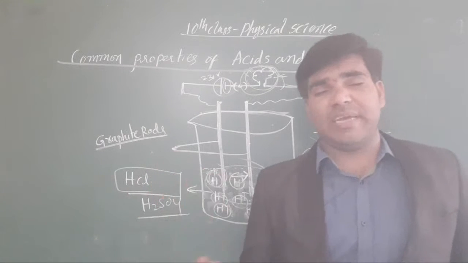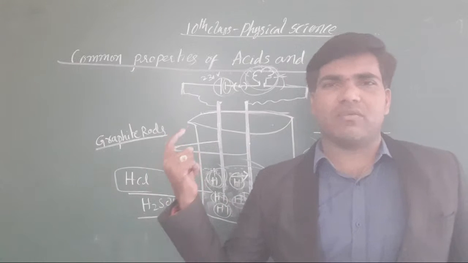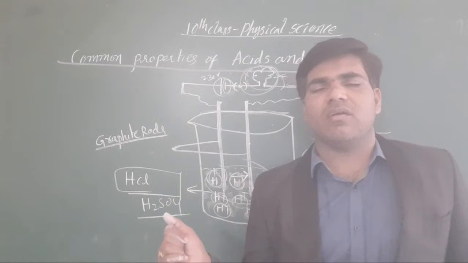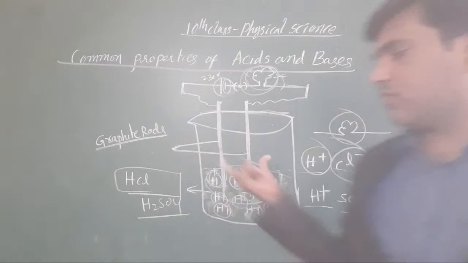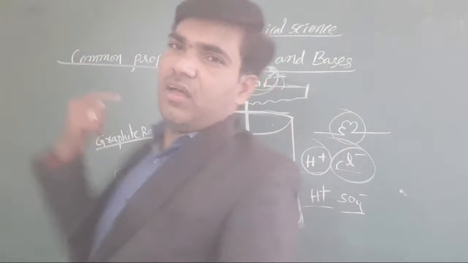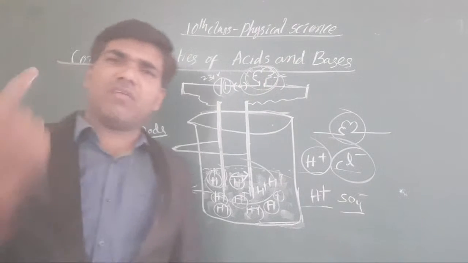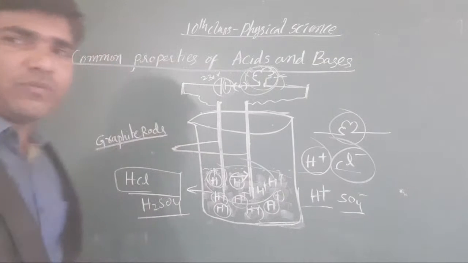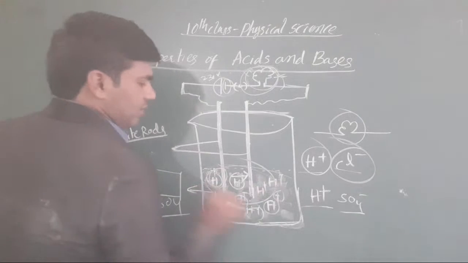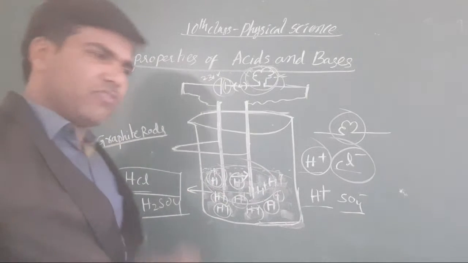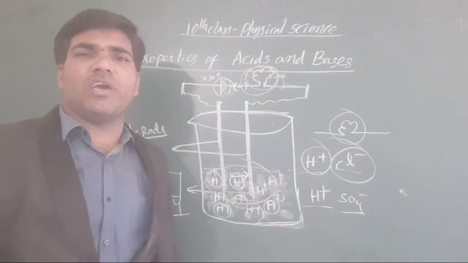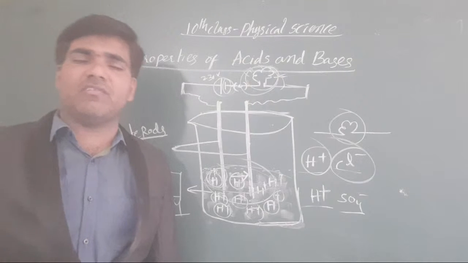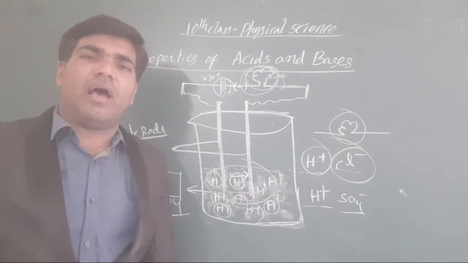But when you take a solution of glucose or a solution of alcohol, it may not occur. Clear or not on this? That is the situation we consider for acids as well as bases. Now when you take bases also, what do we get? Whatever acid you take in place of HCl, like HNO3 or CH3COOH, the number of ions produced may decrease or increase depending on the strength of the acid.